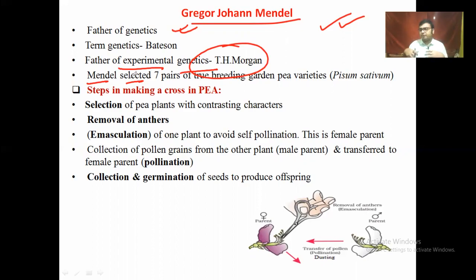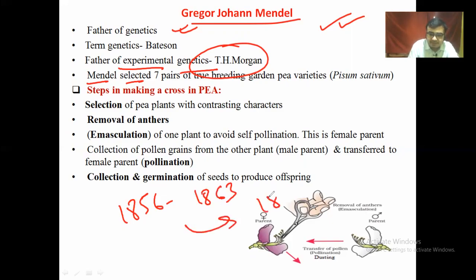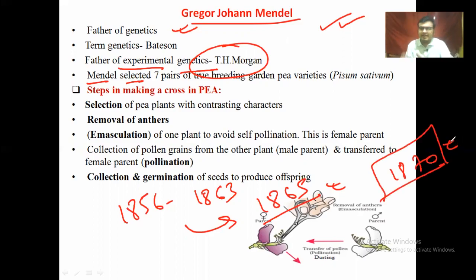After he got confused, he studied this plant a lot, experimented on it, and concluded 3 models or 3 laws in the years 1856 to 1863, which were published in the year 1865. Later on, Thomas Hunt Morgan and other scientists also worked on this, and most probably around 1870 the gene became clear to the whole scientific panel, what genes are and how genes work inside the DNA as well as control the body mechanism.